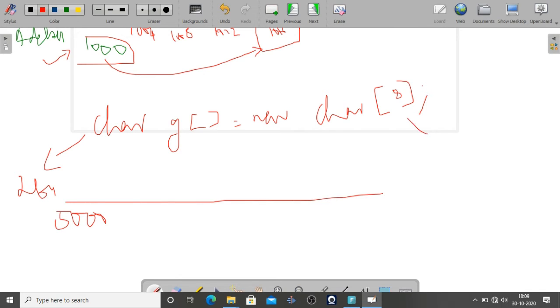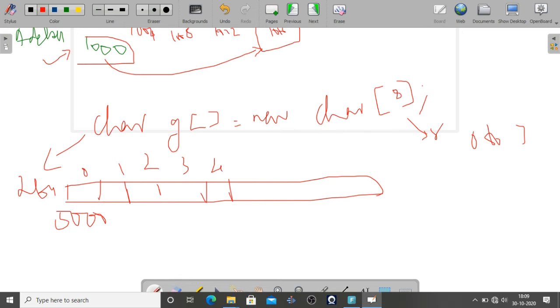So the address starting from 5000, how many elements will be there? 8 elements will be there. Subscript starting from 0 to 7. So you just imagine from 0 to 7 values are here: 0, 1, 2, 3, 4, 5, 6 and 7. Then the total elements are 8, and character means 2 bytes are occupied for each character.